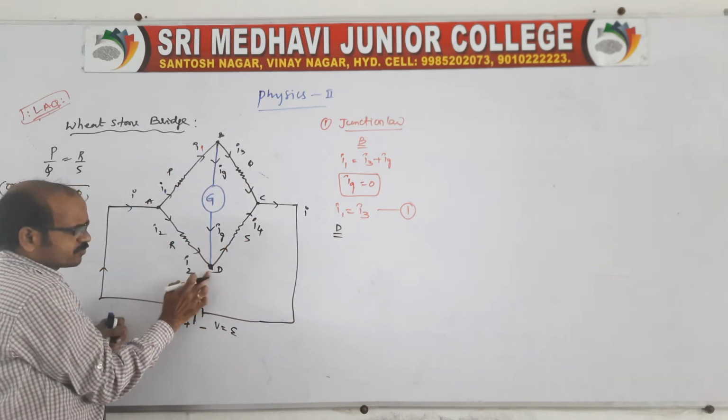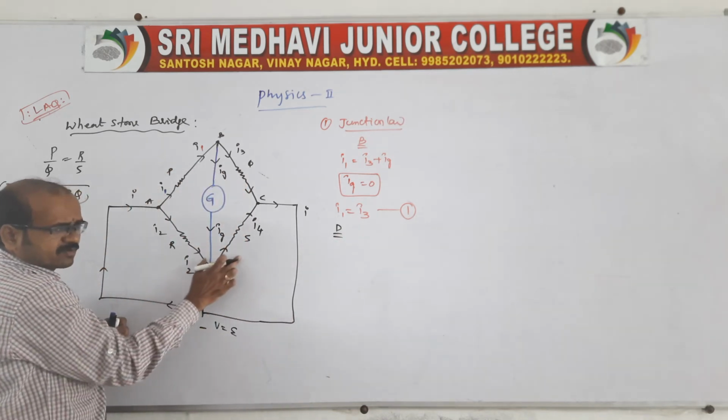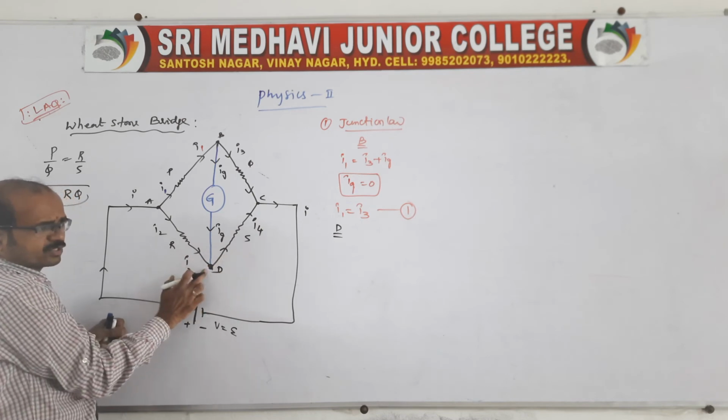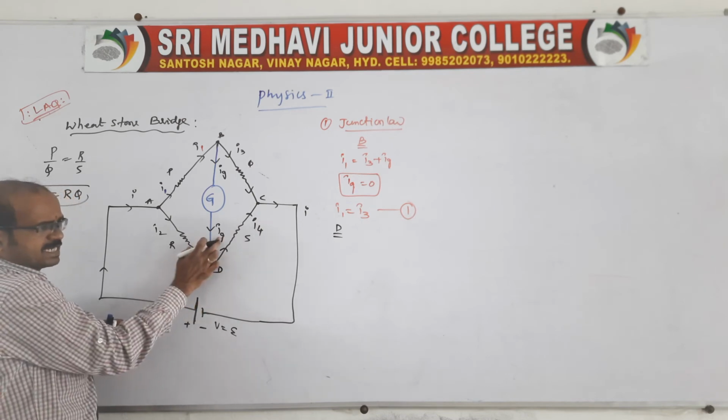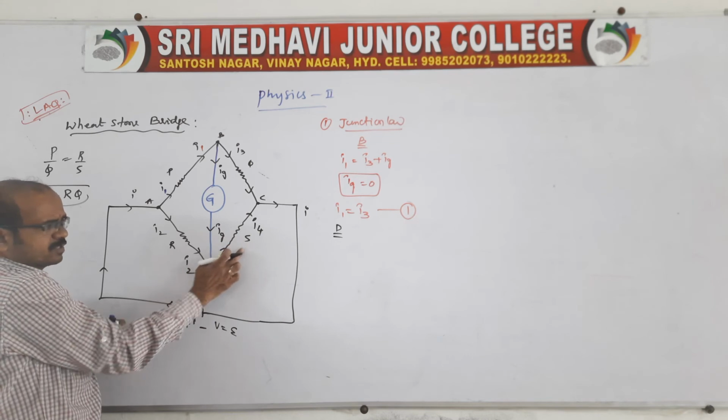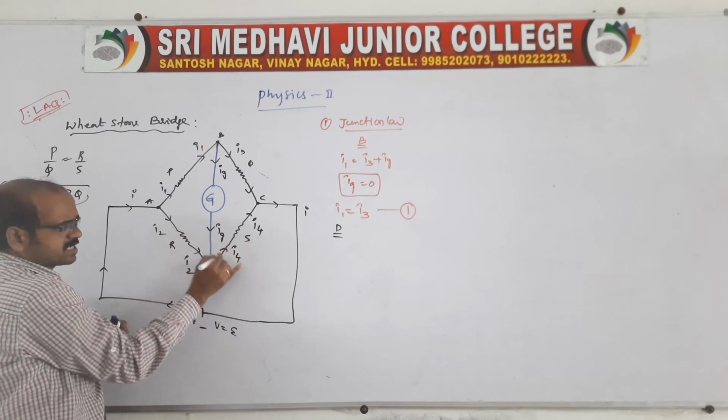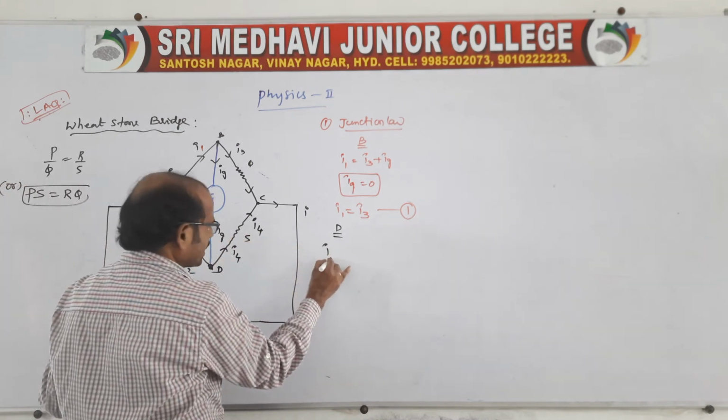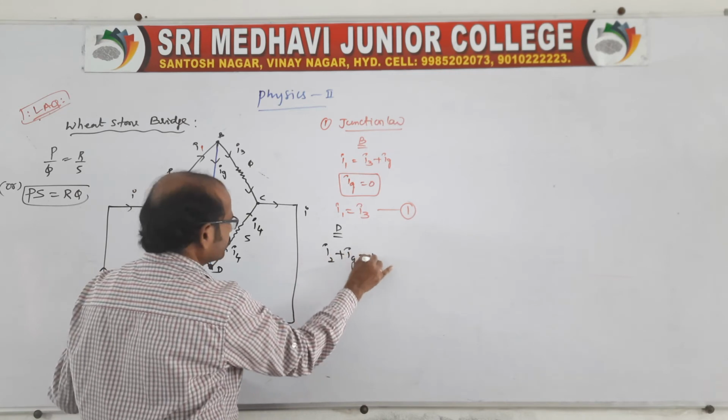Some currents are flowing towards the junction and some currents are flowing away from it. How many currents are flowing towards the junction? That is I2 and IG. How many currents are flowing away? Only I4 is flowing away from the junction. So the sum of the currents, I2 plus IG, is equal to I4.